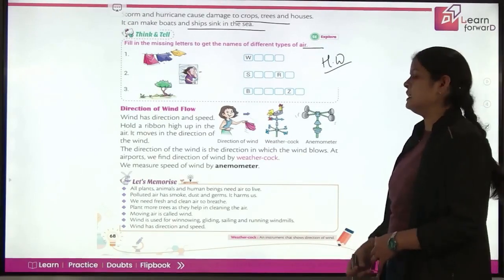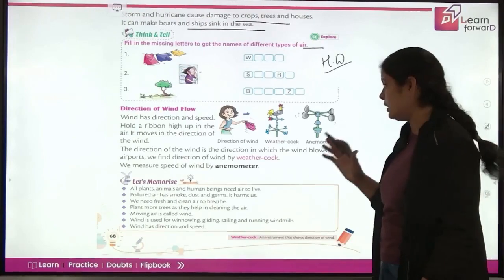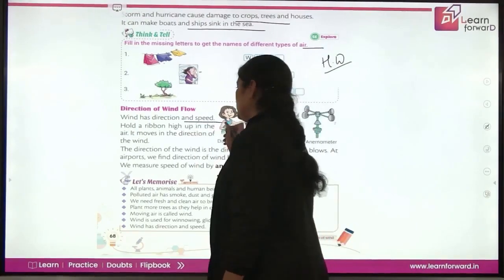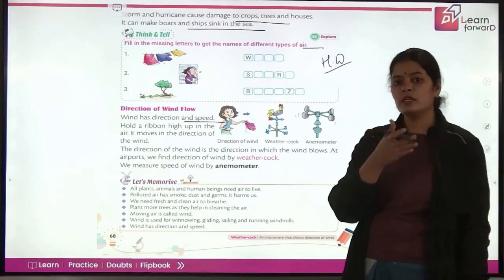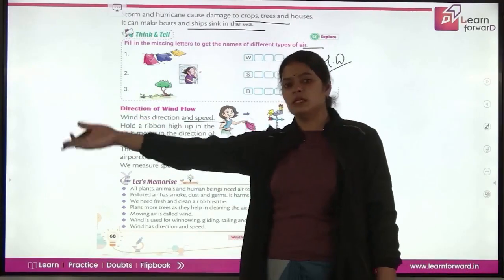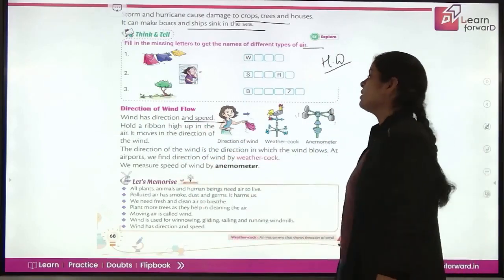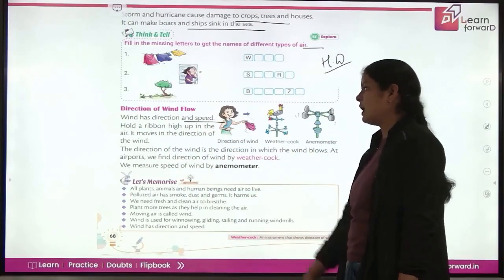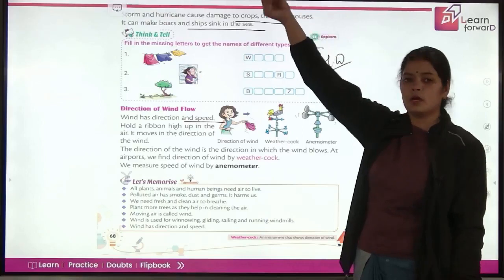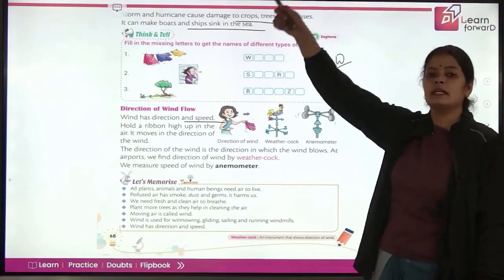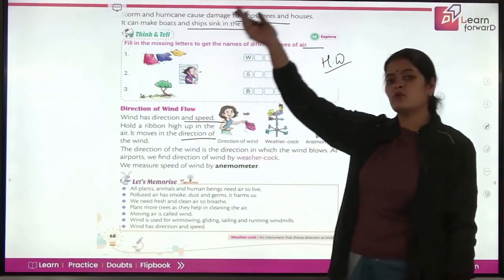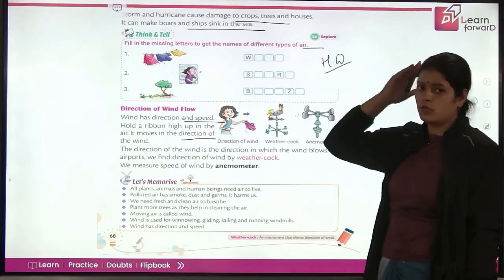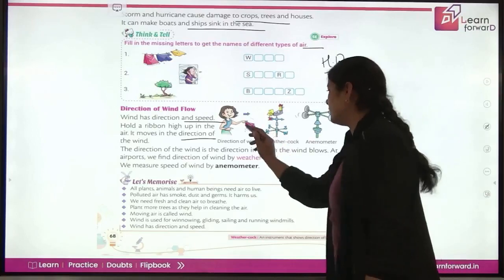How can you see in which direction the wind is flowing? Wind has direction and speed. Wind has both. If wind is blowing, it is blowing in a certain direction, no? Hold a ribbon high up in the air, or a handkerchief. A ribbon is lighter, so they are saying hold a ribbon. It moves in the direction of the wind. If it is going this way, the wind is coming from this way. Now the direction of wind is this.